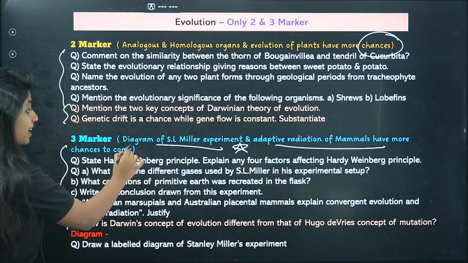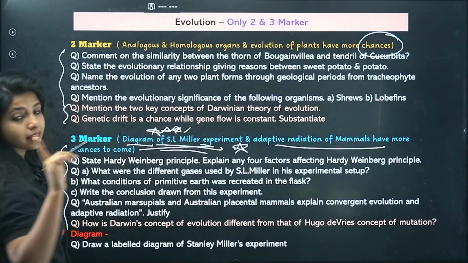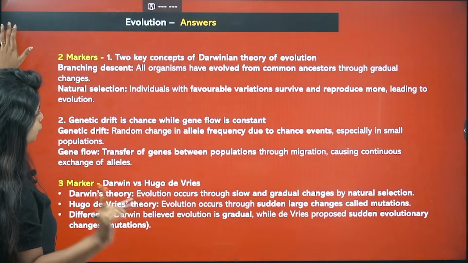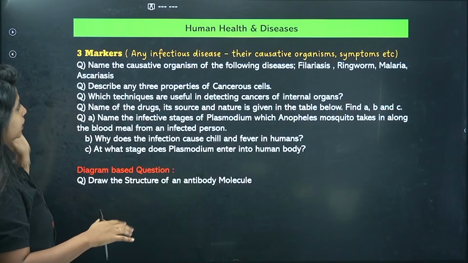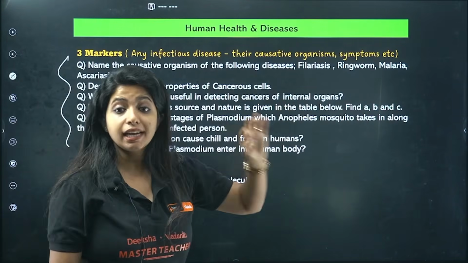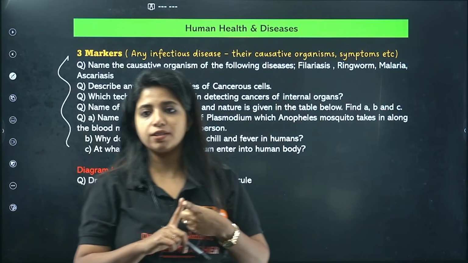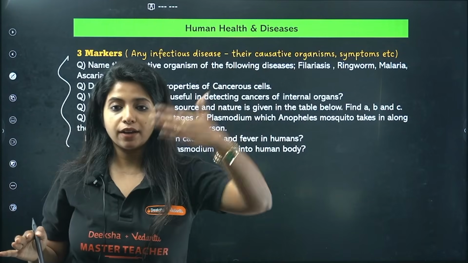Now, as I said, diagram-based question from this chapter has a very high probability to come. So, make sure that S.L. Miller experiment diagram is super clear to you. Not just the diagram, entire working of S.L. Miller. Now, human health and diseases, 3 markers are the only ones that could be coming in. Any infectious disease, their causative organism, their symptoms, anything could be coming in. That means the initial part of your chapter, typhoid, this and that.